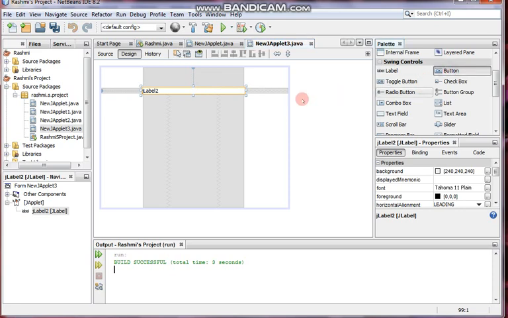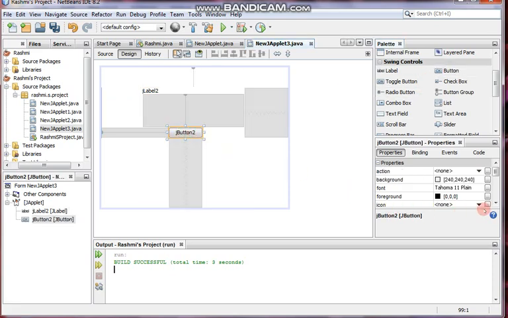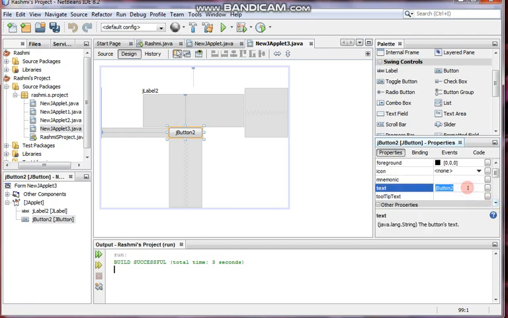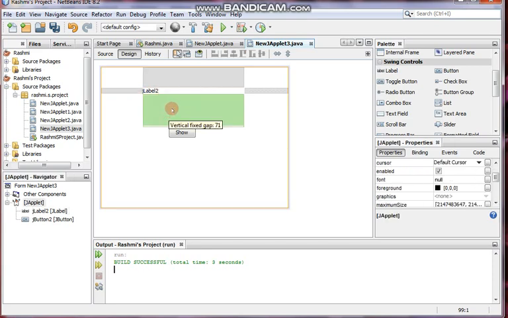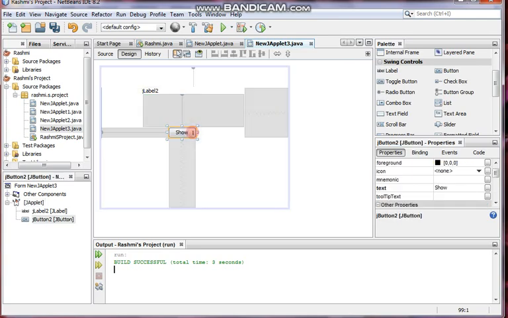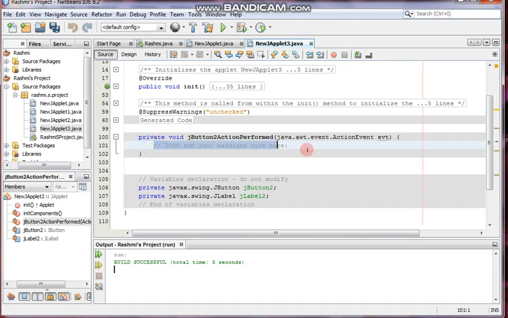And the button I am taking for what? As Java is kind of an event driven program, clicking on the button will show the result. I gave the caption of the button as show. So when I click here, the label will display all the results between 1 and 10. Now let's write the coding of it. For that, I need to double click on the show button. It will take us to the code window, inside the event handler, that is the actionPerformed method. In between we need to write the coding.